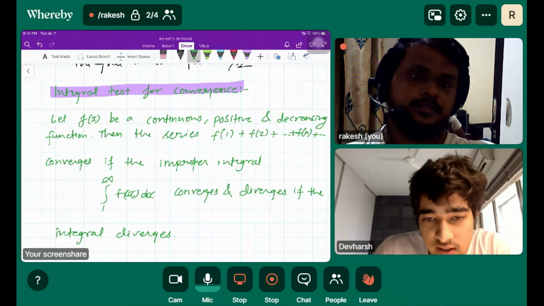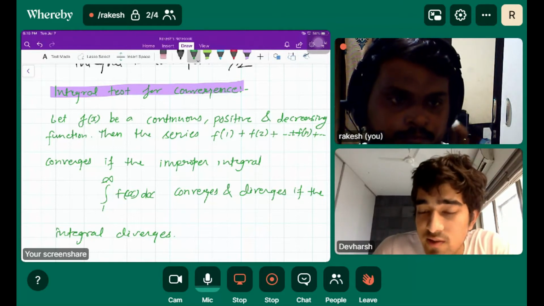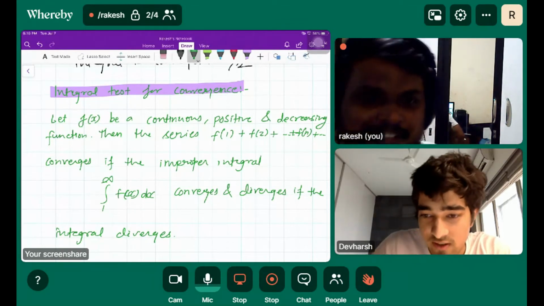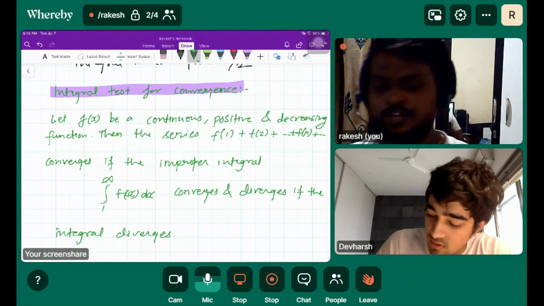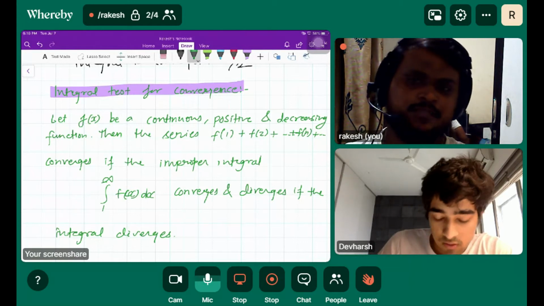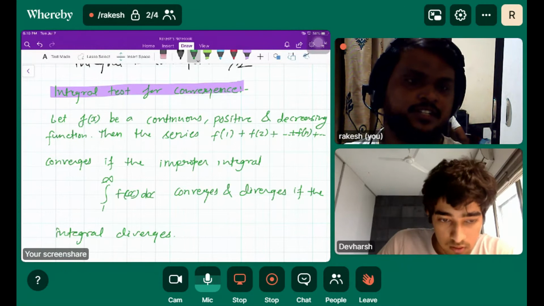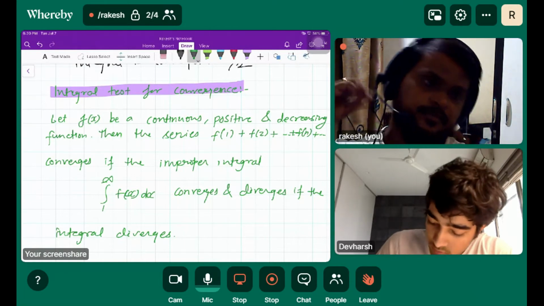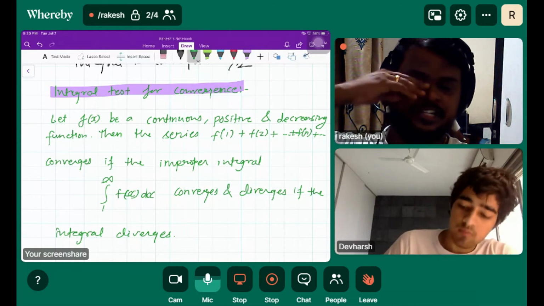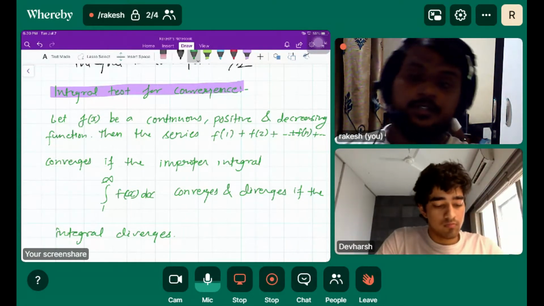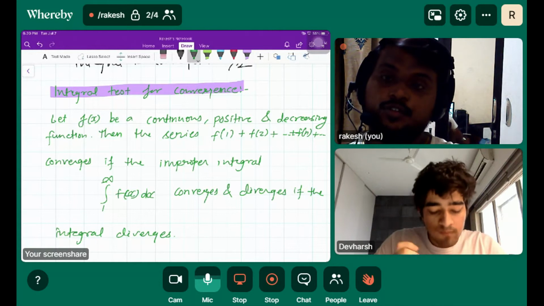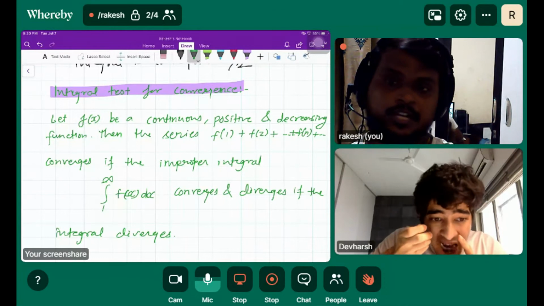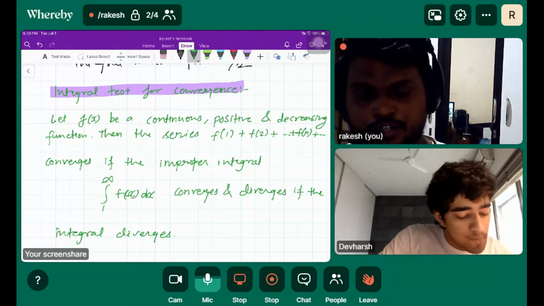The only problem with this one is it has to be an integrable function. You should be able to easily do the integration. We actually don't have difficulty, because in this chapter they don't test you on the integration part. The function is going to be very simple. They test you for convergence and divergence. Okay, so done. I'm putting up the next question on it.